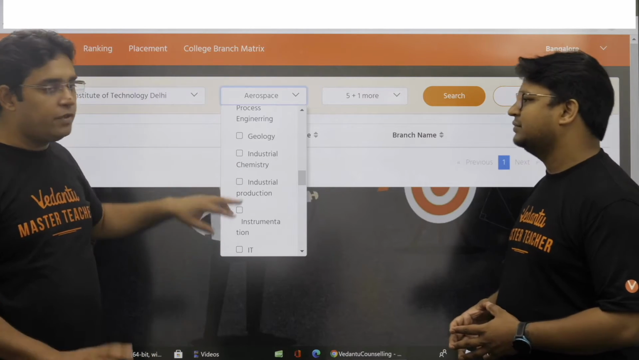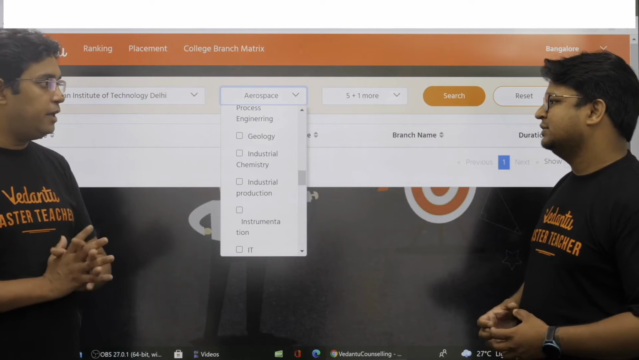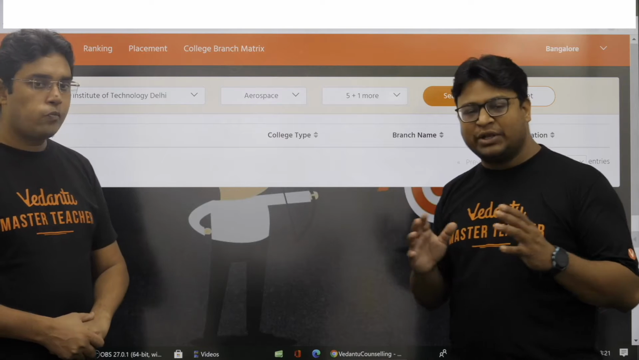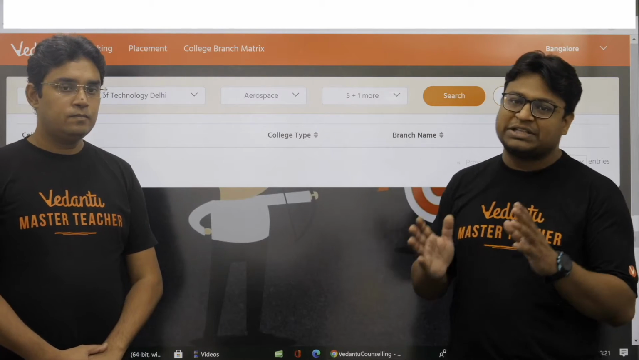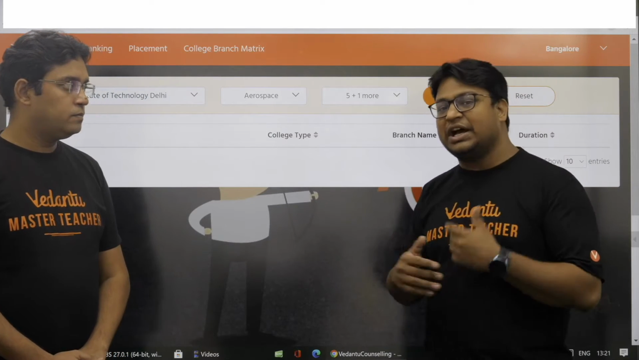But if you want to go this way, this is another way of looking at how many branches and which branches are there in IIT Delhi. Okay, sir. So I now understand that if I have a specific college in my mind, I can investigate what all branches are being offered by that college. So that is one problem statement. What if it's the other way around?